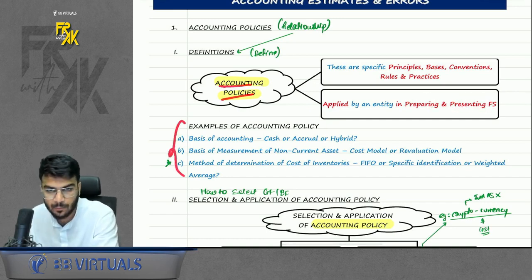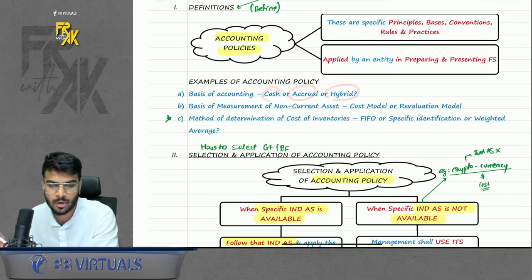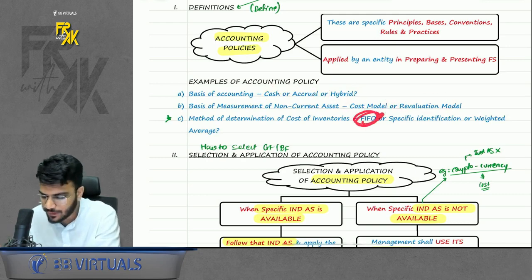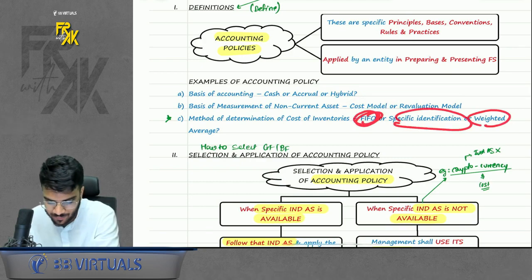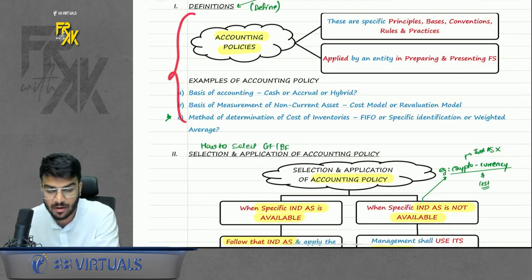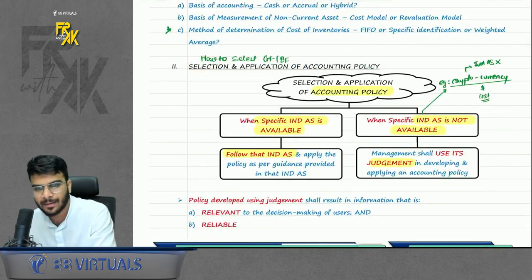Sir, give some example to understand this. Basically, if you are following cash, accrual or hybrid model of accounting, that is an accounting policy. Choosing between cost or revaluation model is an accounting policy. Choosing between FIFO or weighted average or specific identification method is also an accounting policy, right? So first they have defined what accounting policy is. Next point: for each transaction, how do we select and apply the accounting policy?